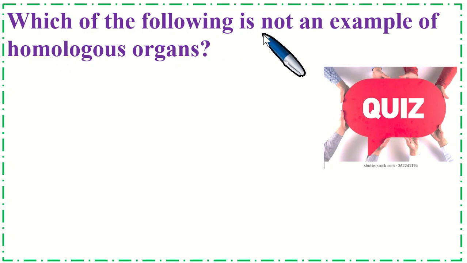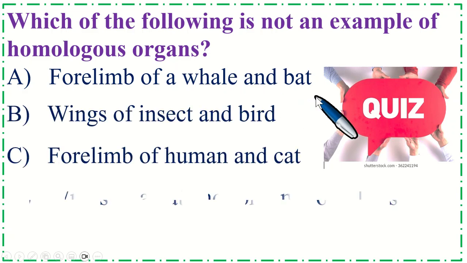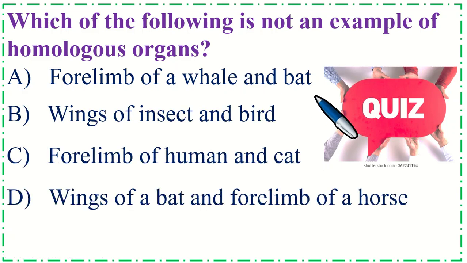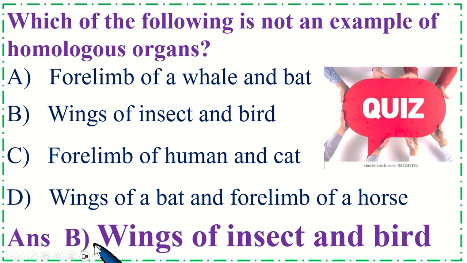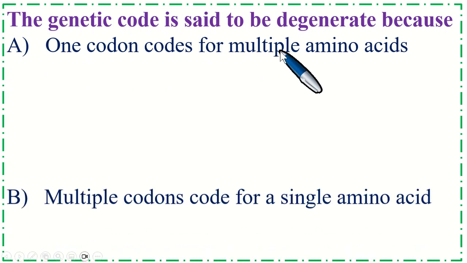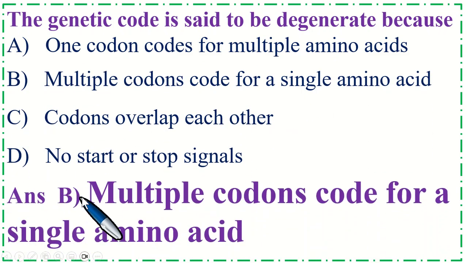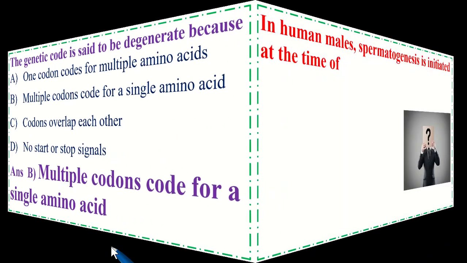Which of the following is not an example of homologous organs? Correct option is B, wings of insect and bird. The genetic code is said to be degenerate because? Correct option is B, multiple codons code for a single amino acid.